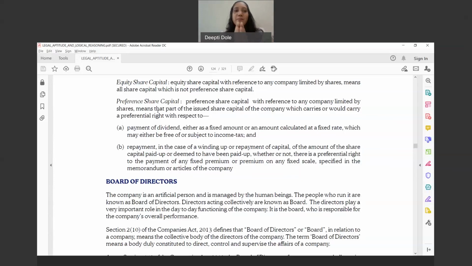That's why it is called preference share capital, because it is a privilege, a kind of liberty, given more attention with respect to the dividend and at the time of repayment of capital. Yes, it is a priority. First priority will be given to the preference shareholder, and if something is left, then it will be given to the equity.